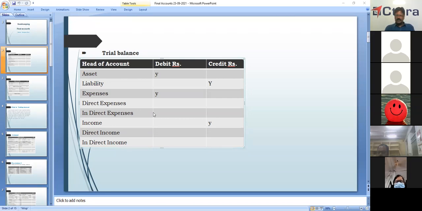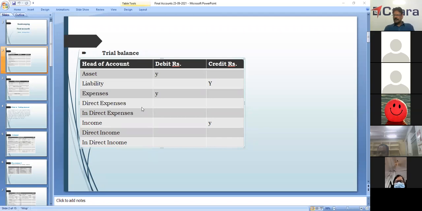This is also a direct expense. And to bring this raw material into the workshop or company, we have to engage transport: carriage inwards. That is also a direct expense. So whatever expenses are incurred directly on making the table are called direct expenses, and these will be shown in the trading account.